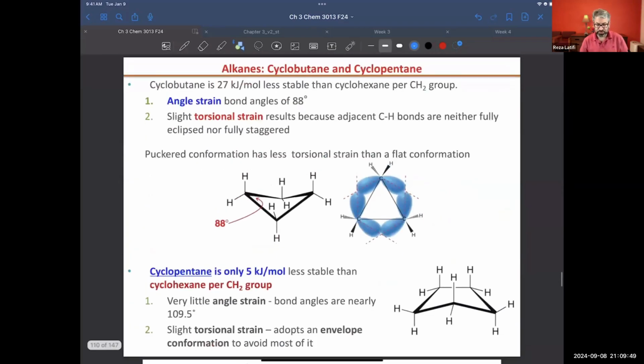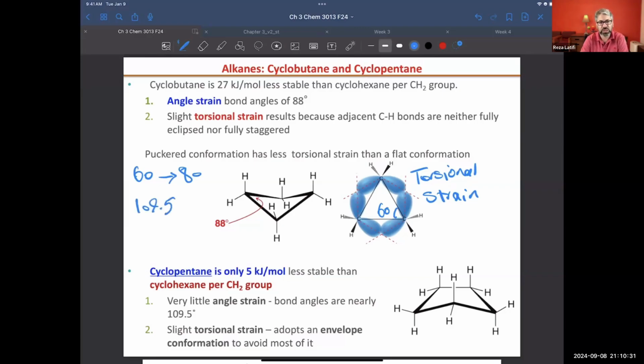If we are dealing with cyclopropane, because of the bond angle, which is around 60, we will see huge angle strain. That's one. Also, all hydrogen atoms will be in eclipsed position, and because of that we will have torsional strain as well. Now, if we increase from 3 members to 4, the bond angle increases from 60 to 80. That's a good improvement, but we are still far from 109.5. The system will be way more stable than cyclopropane.